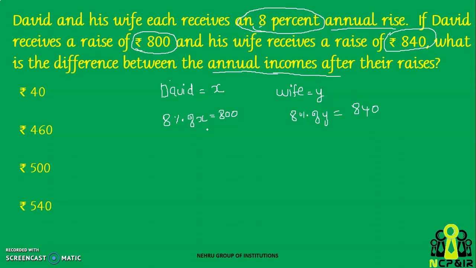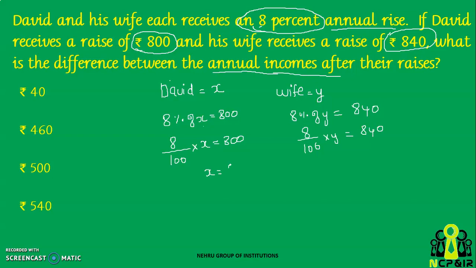So the first task is to find X and Y. X will be the salary of David before the increment, and Y will be the salary of his wife before the increment. So 8 by 100 into X equals 800, and 8 by 100 of Y equals 840.